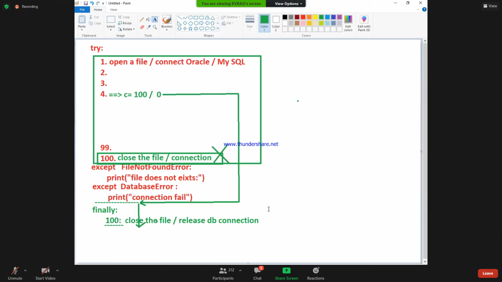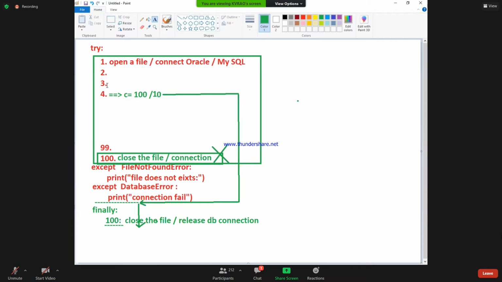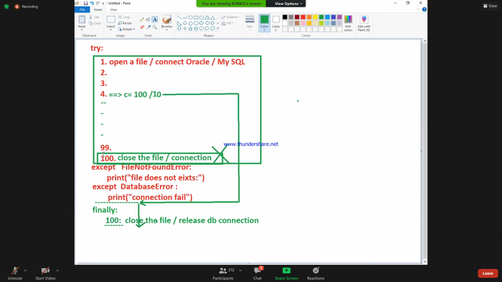Suppose there is no exception, for example. What will happen? Lines 1 to 4, 5th, 6th, 7th, like that 99 lines are executed. After that, what block is executing? The else block will execute, plus the finally block is also executed.